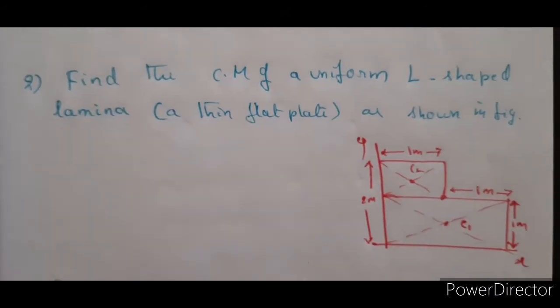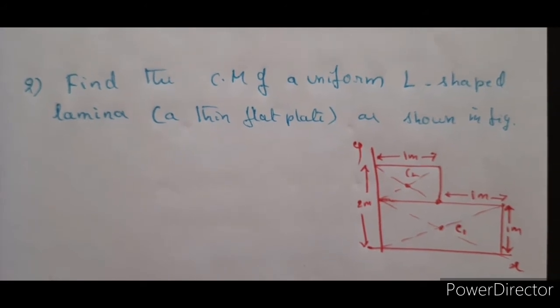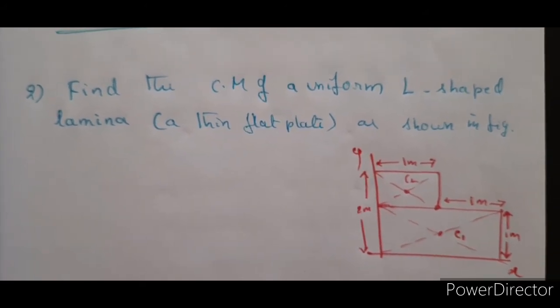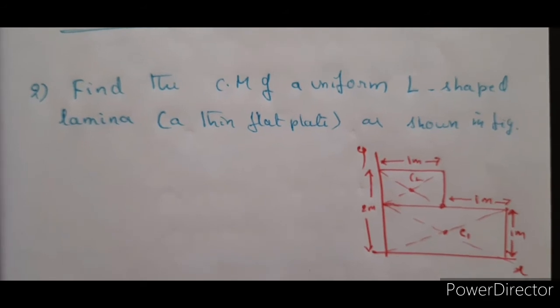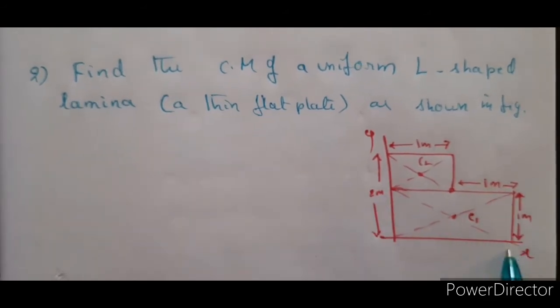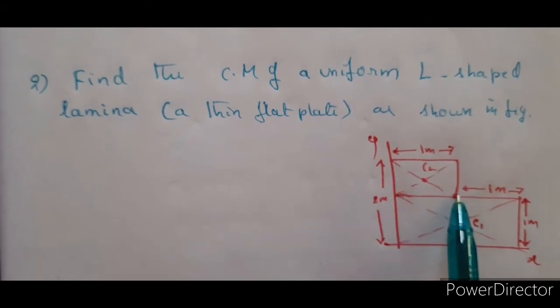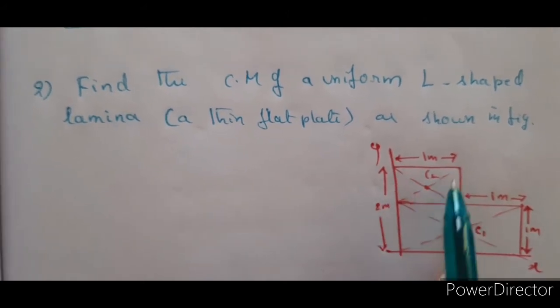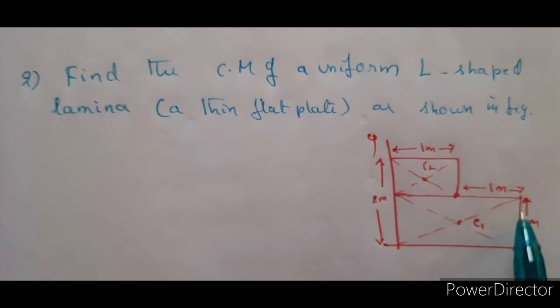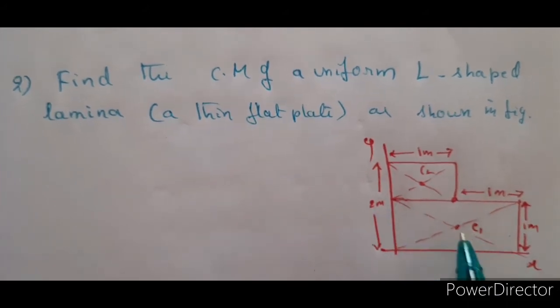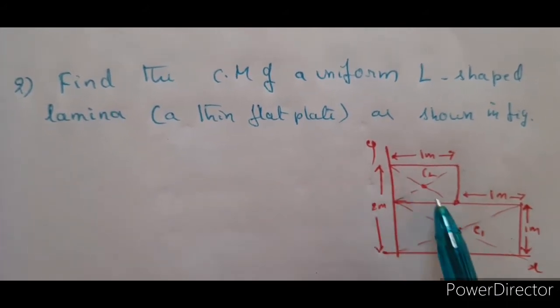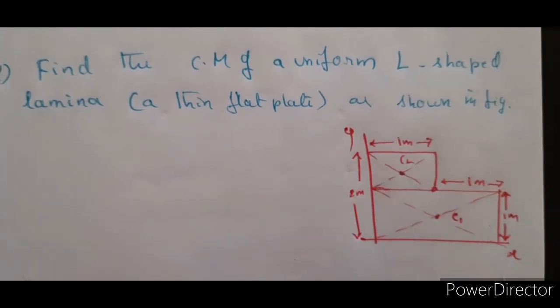Now next problem, find the center of mass of a uniform L-shaped lamina, a thin flat plate as shown in the figure. This is a rectangular lamina here, and this is another lamina, I think a square lamina. This is square and this is rectangle. So at the intersection of the diagonals, the center of mass lies, because this is a uniform distribution of mass.